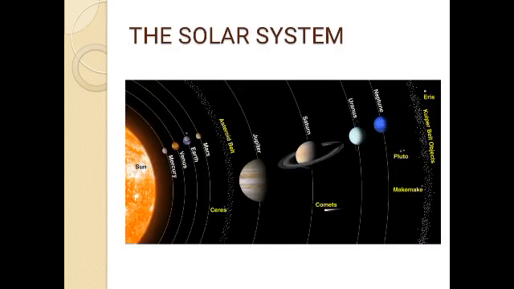This is our solar system. You can see the sun at the center. At the center means it is the head of the family, and it has so many planets which revolve around it in a fixed orbit, in an elliptical orbit. And Earth is the third planet from the sun.